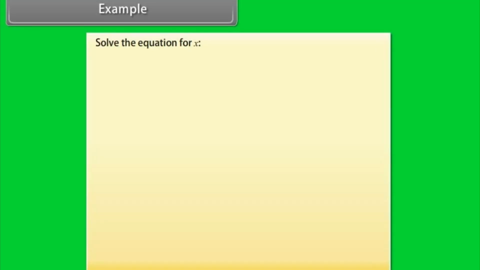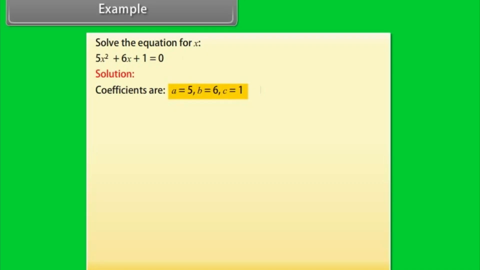Example. Solve the equation for x. 5x² + 6x + 1 = 0. Solution. Coefficients are a = 5, b = 6, c = 1. D = b² − 4ac.